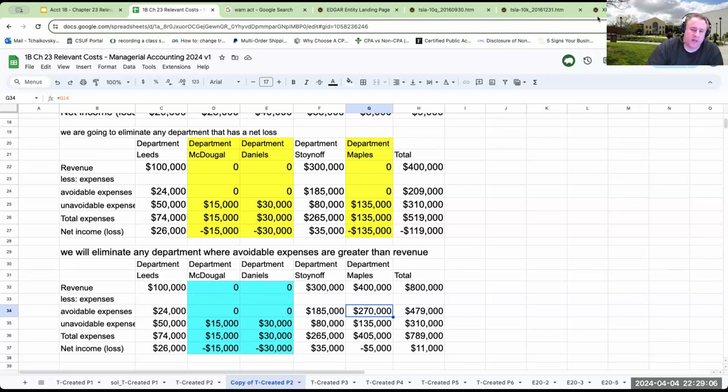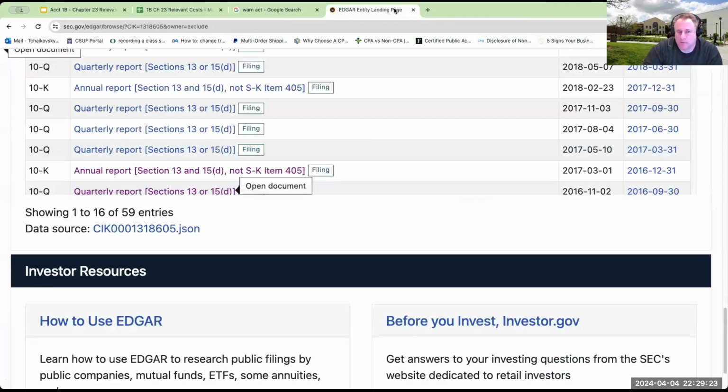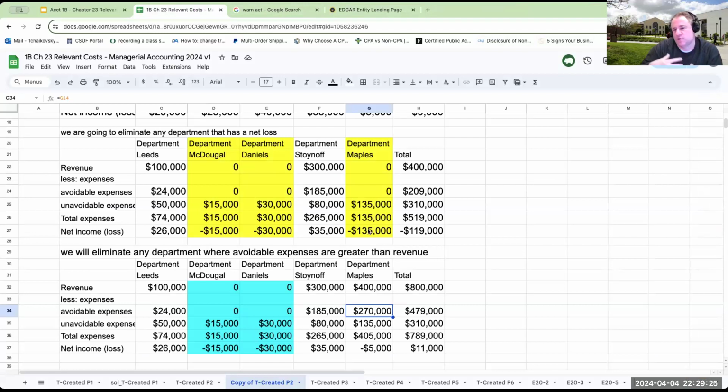If it's something like Rivian, where they know they're going to be losing money for the next few years as they're building their market share and trying to get their prices down, that may be okay for Rivian, right? Will they survive? I have no idea. But what we do know is the importance of showing the information to management. If we eliminate a segment, we also need to make sure that we've done our due diligence and we know the HR implications of doing that.